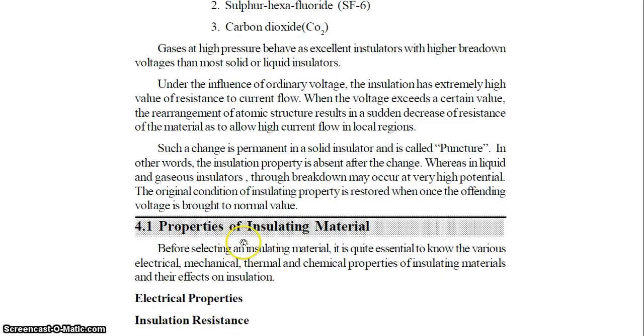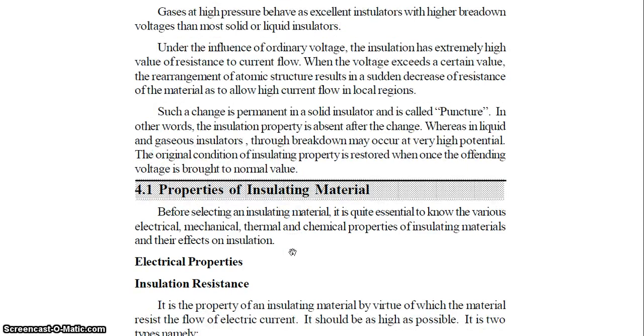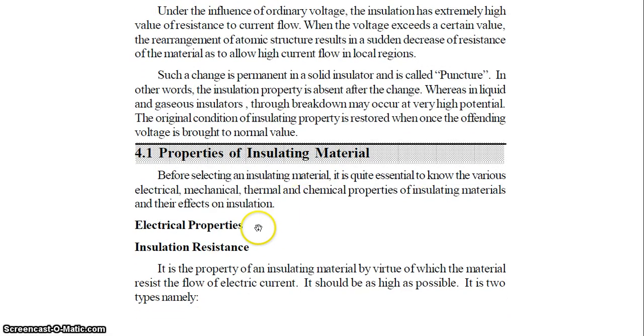The properties of insulating material are classified into four types: electrical properties, mechanical properties, thermal properties, and chemical properties. Electrical properties depend on insulation resistance.